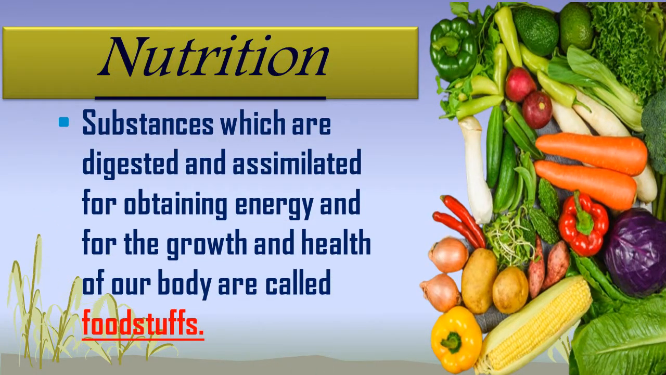Okay, so substances which are digested and assimilated for obtaining energy and for the growth and health of our body are called foodstuffs. So what are the foodstuffs? These are the substances which are digested by our body, and this digested foodstuff is getting absorbed by our cells just to provide energy to do various functions and various activities in daily life. So this is called a foodstuff which is digested and assimilated for obtaining energy.